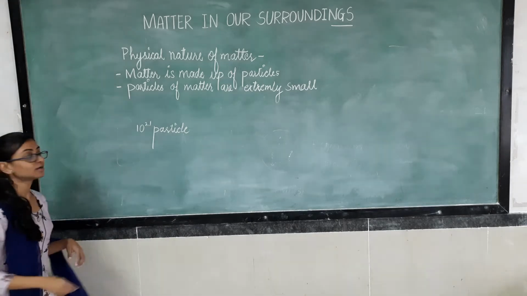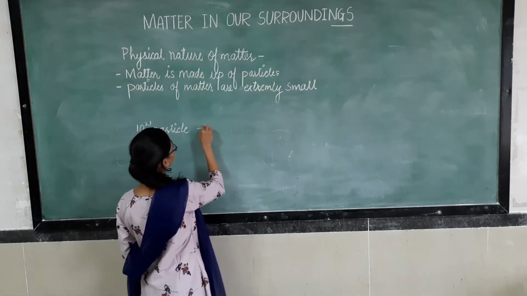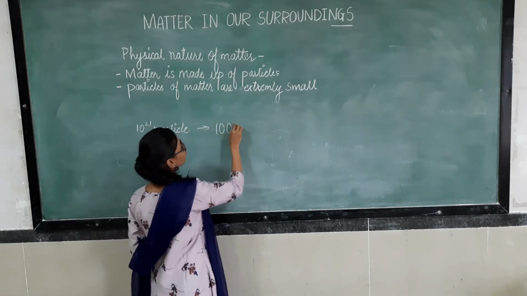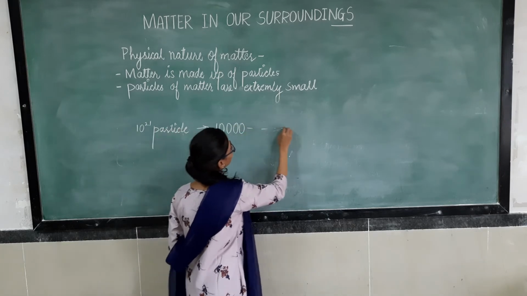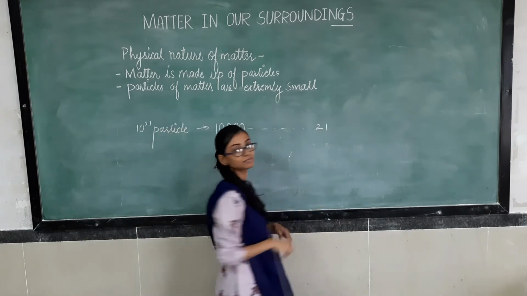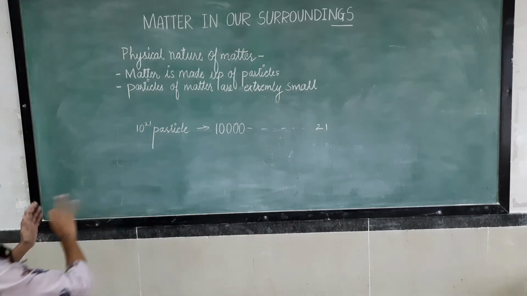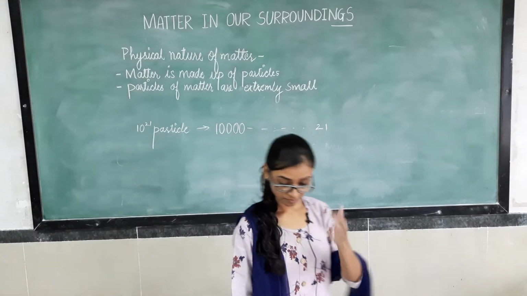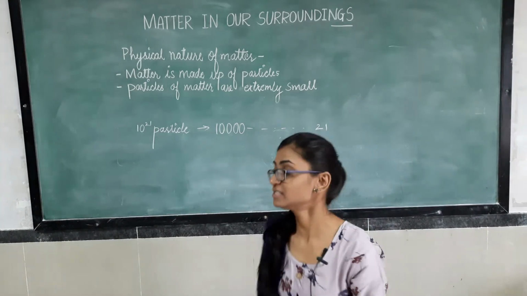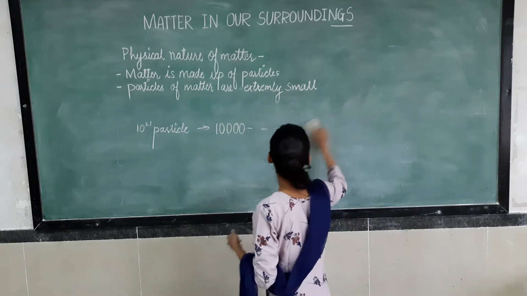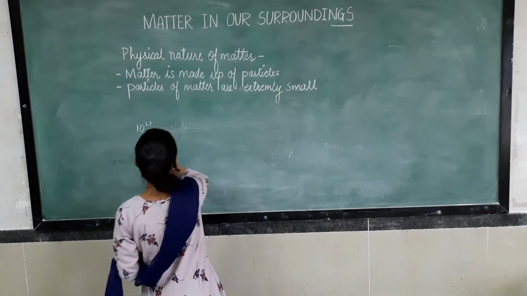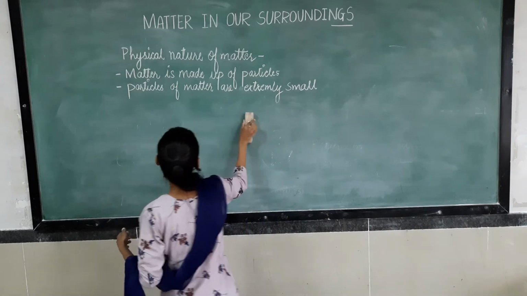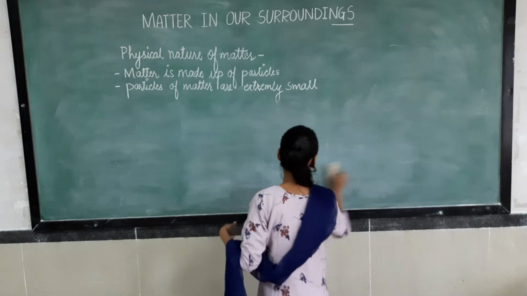Do you know 10 to the power 21 means what? 1 followed by 0, 0, 0 till 21 times. This many particles are present in one raindrop. So from this we can say that every small thing is made up of particles. See here.